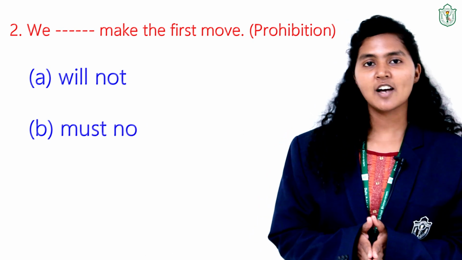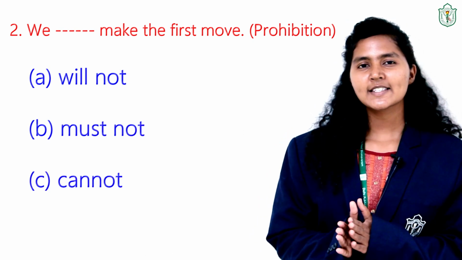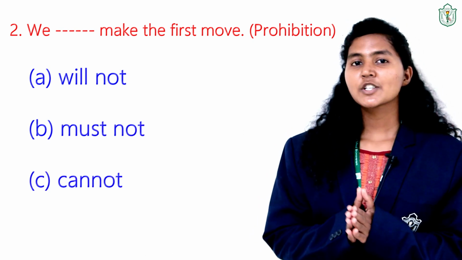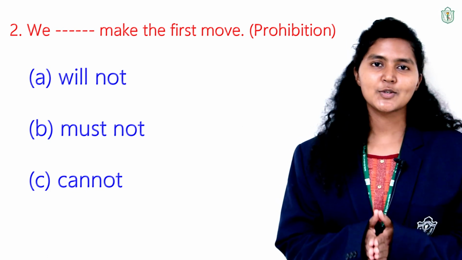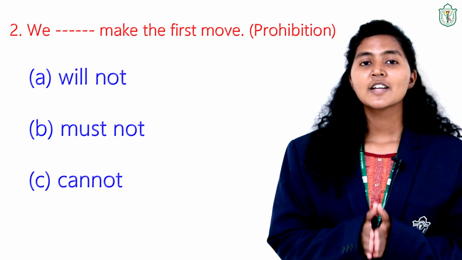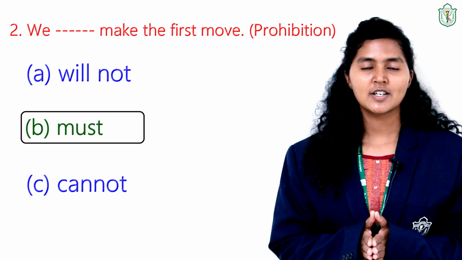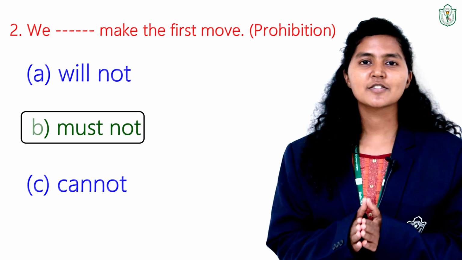Now, let us see the next question. The question is, and the options are. This is a prohibition, so which among these modal verbs will you be using? The correct answer is must not. So we must not make the first move.